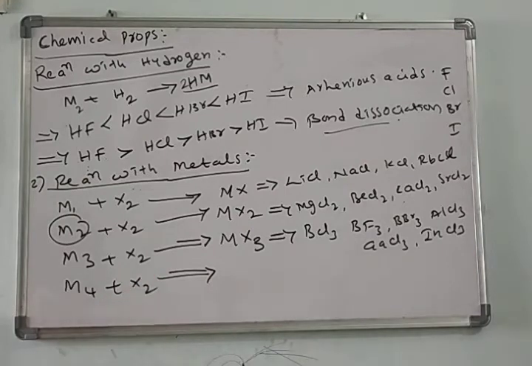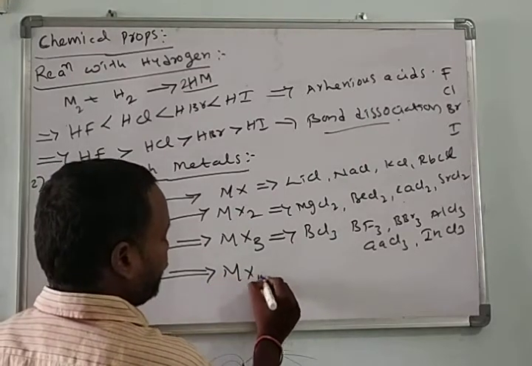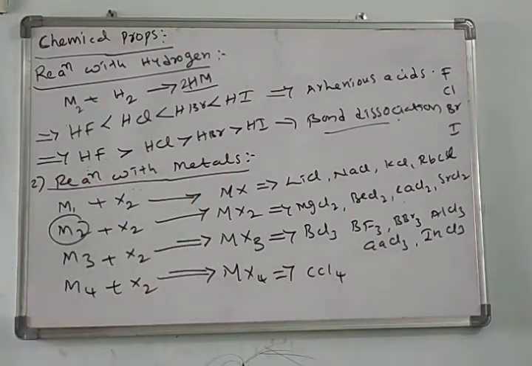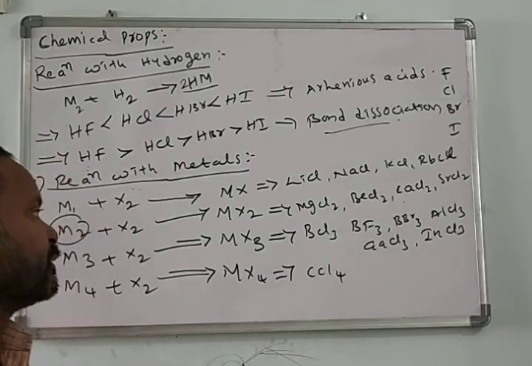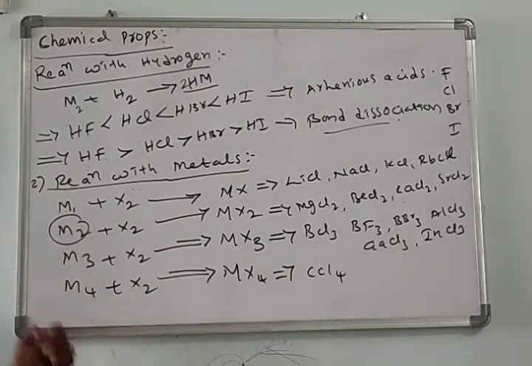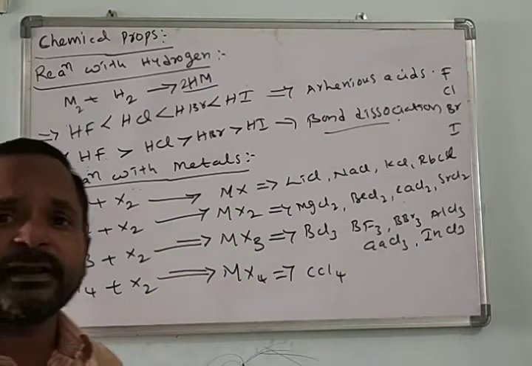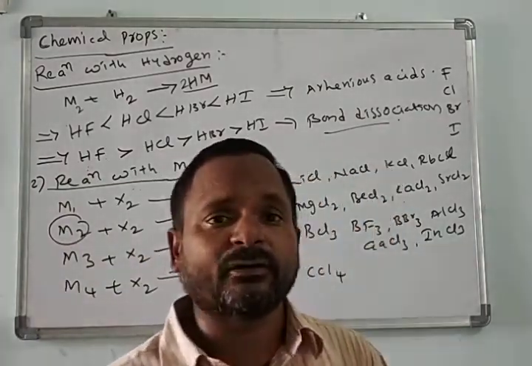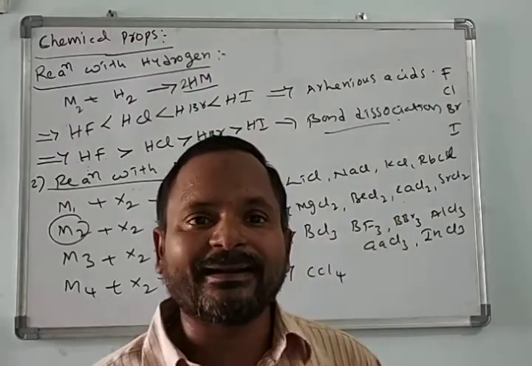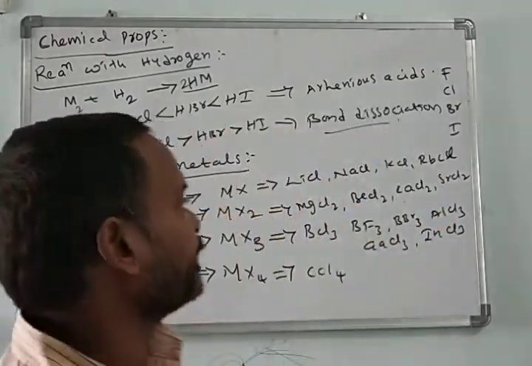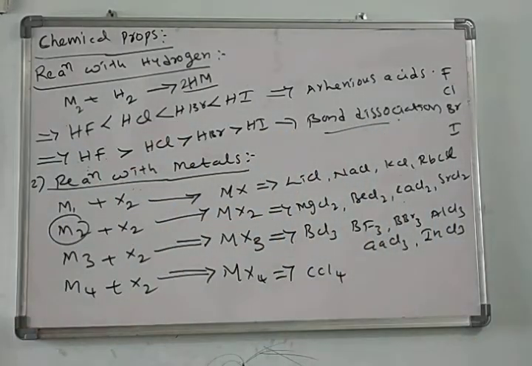14th group elements react with halogens and form MX4 type halides, for example carbon tetrachloride, carbon tetrabromide, carbon tetraiodide, carbon tetrafluoride. All those are the best examples of halides of 17th group elements with the 14th group elements. Iron also reacts with chlorine and forms ferric chloride and ferrous chloride, and there are stannous chloride and stannic chloride. Different metal halides are available in nature. This is about the reaction with metals.